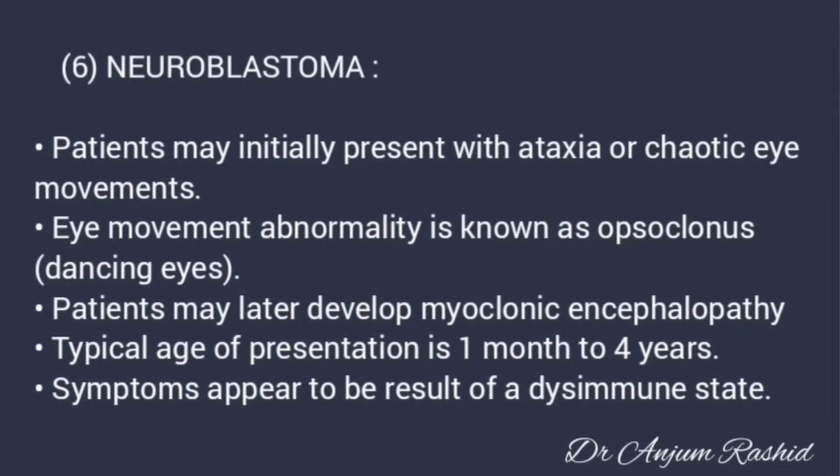Another cause of acute ataxia in children is neuroblastoma. Patients may initially present with ataxia or chaotic eye movements. This eye abnormality is known as opsoclonus or dancing eye movements. Patients may later develop myoclonic encephalopathy. Typical age of presentation is 1 month to 4 years. Symptoms appear to be the result of a dysimmune state.